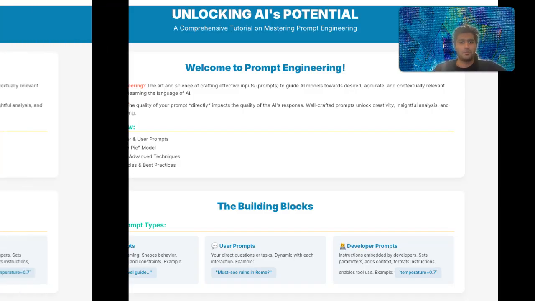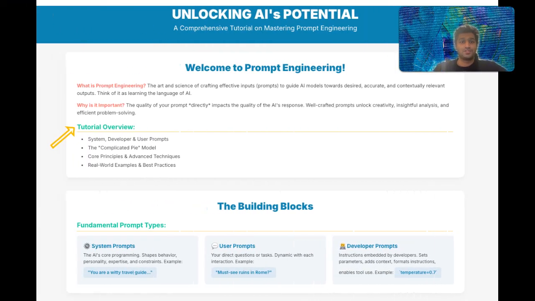We're going on a comprehensive journey together. We'll start with the fundamentals, understand the different types of prompts. Those are system prompts that shape the AI's persona, developer prompts that fine-tune its operation, and user prompts that make direct requests. We'll explore how these interact using a unique concept called the complicated pie.